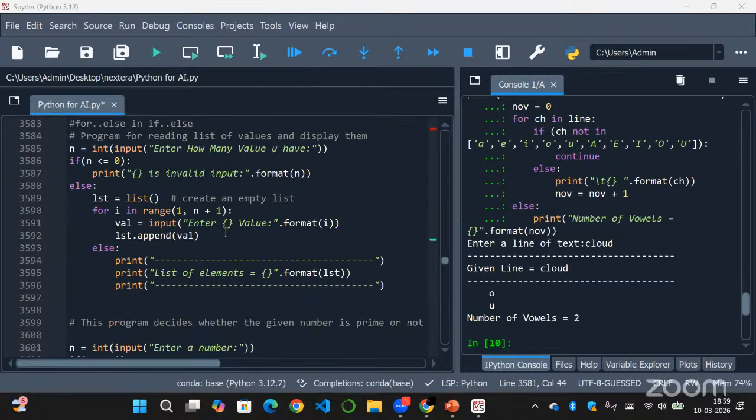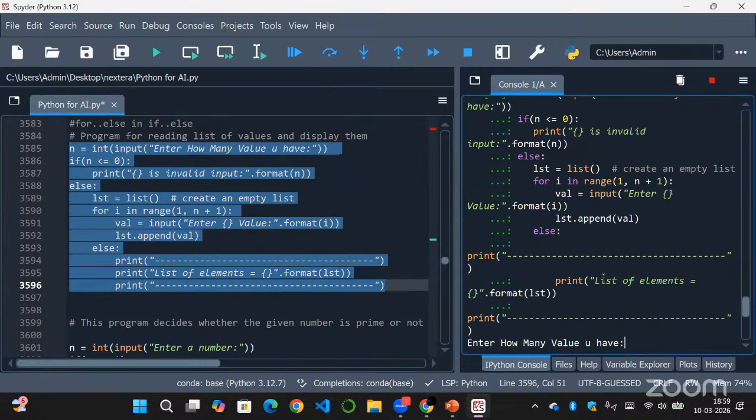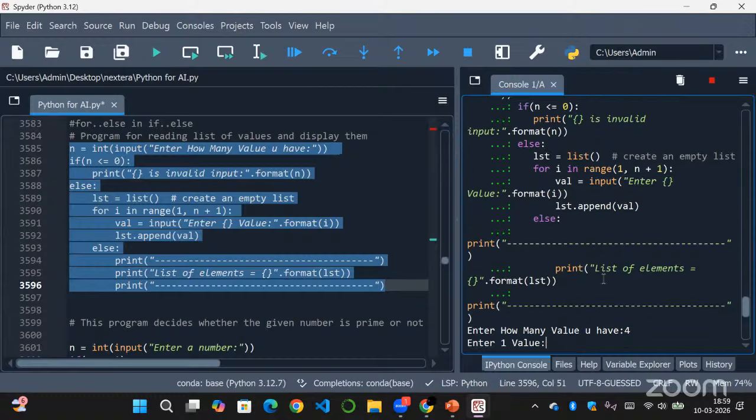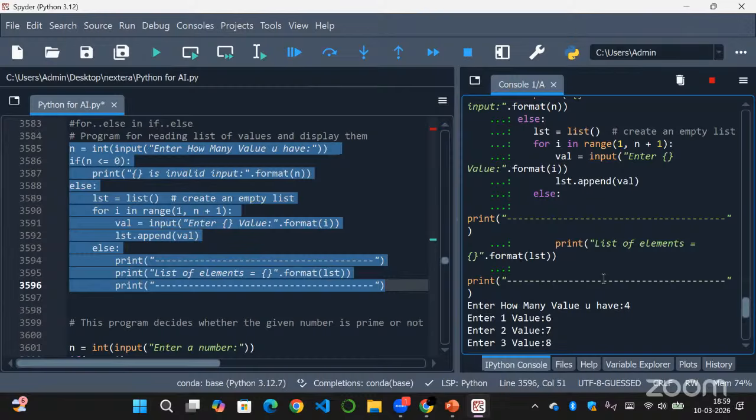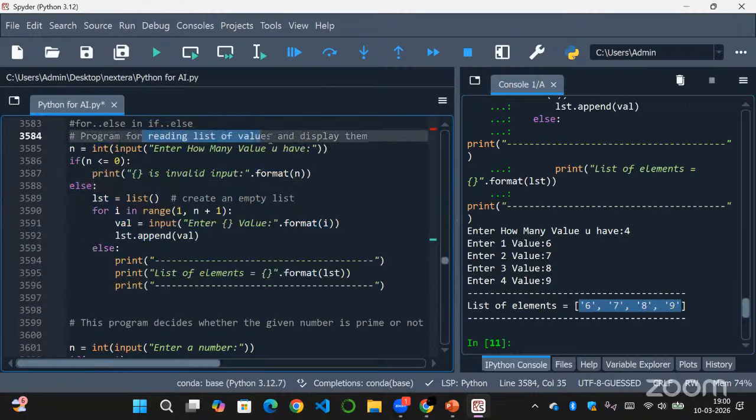So this program is used for reading a list of values and displaying them. First, let's say we have 4 values. The first value is 6, second is 7, third is 8, fourth is 9. I want to print a list of values instead of the list data type. As I've given the values, they have been taken as the elements in a list and printed. So to read a list of values and to display them, we are using this program.